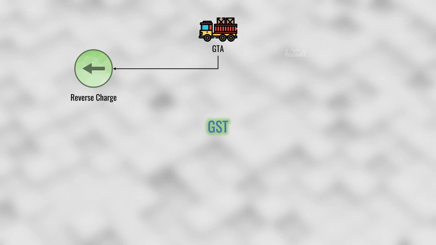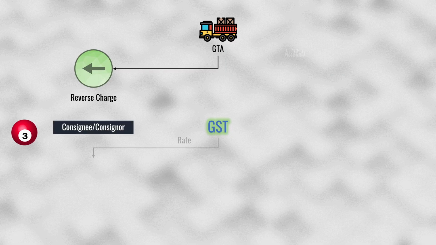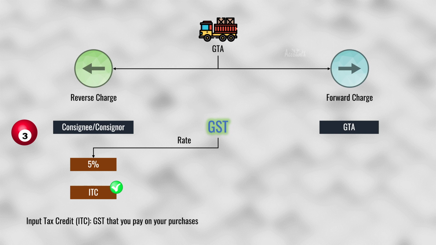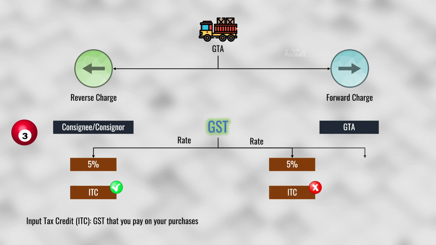Now the rate of GST. If the consignee or the consignor has to pay GST, then rate of GST would be 5% and consignee or consignor will be able to avail input tax credit. Under forward charge, where GTA is required to pay GST, there are two options here. First, 5% GST but no input tax credit. Second, 12% GST and you would be able to avail input tax credit.